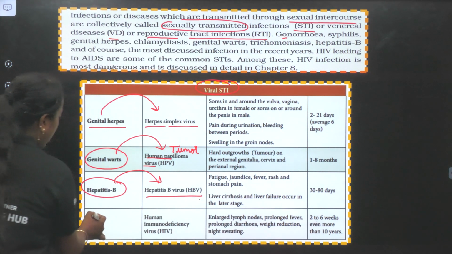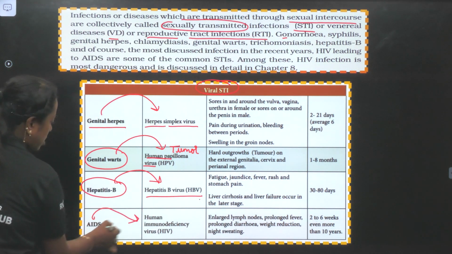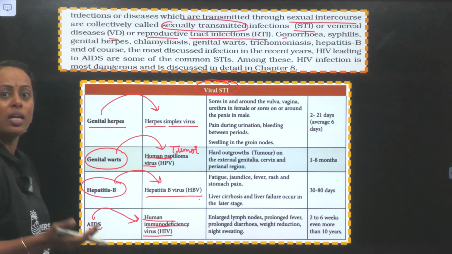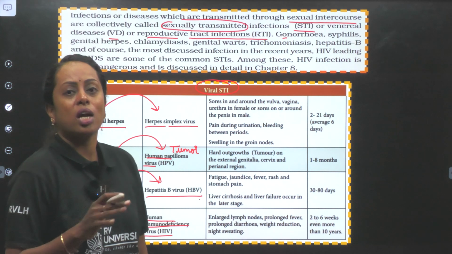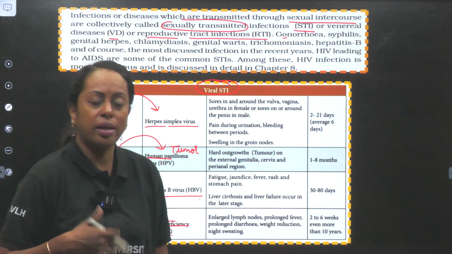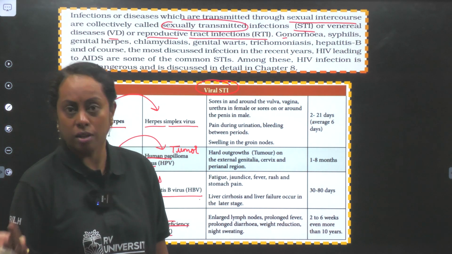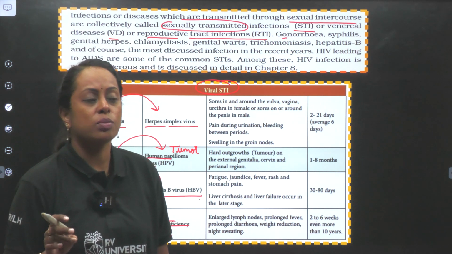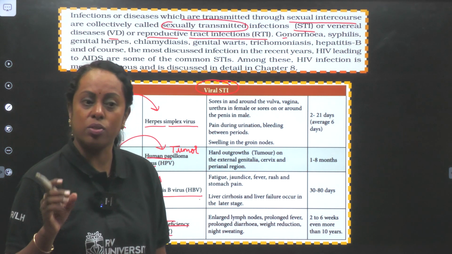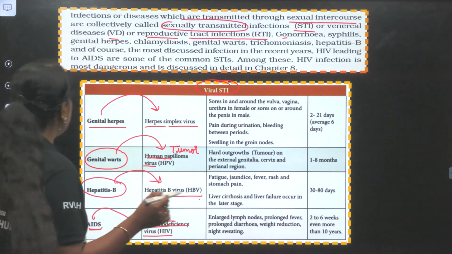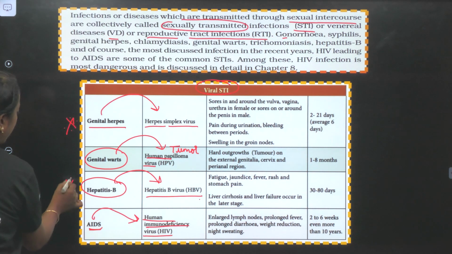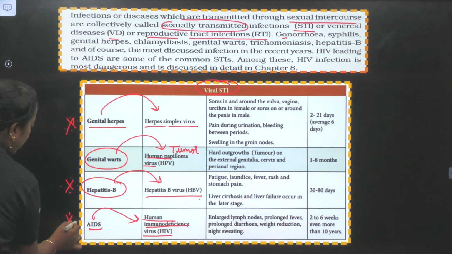So, hepatitis B. And you also have AIDS, caused by the human immunodeficiency virus, where we are going to study the HIV life cycle in detail. The person can have symptoms after 5 to 10 years also. Now, there's one sentence given in your textbook: among the viral diseases, the ones which cannot be cured are genital herpes, followed by hepatitis B, and AIDS.